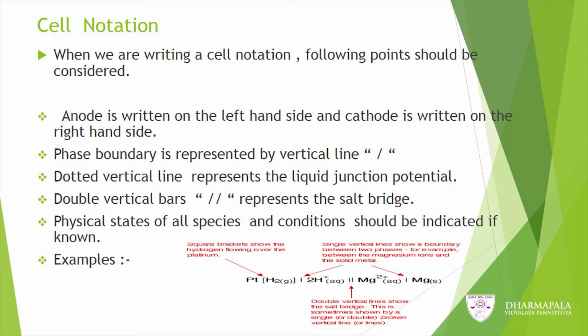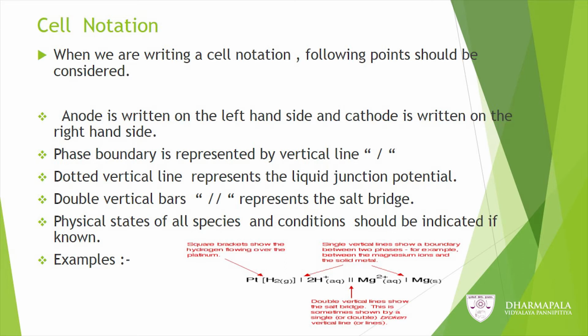Then look at these examples. There you can see a vertical bar separating platinum and gaseous hydrogen, so two different phases. Then again there is another vertical bar between H2 gas and 2H+ (aq), again two phases. Then the double vertical bar represents the salt bridge.